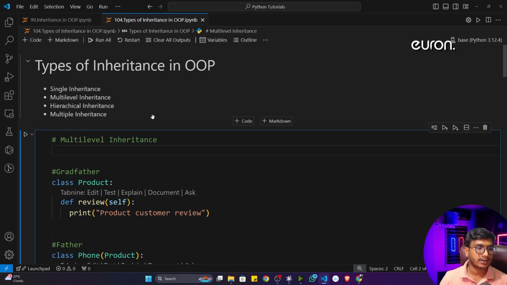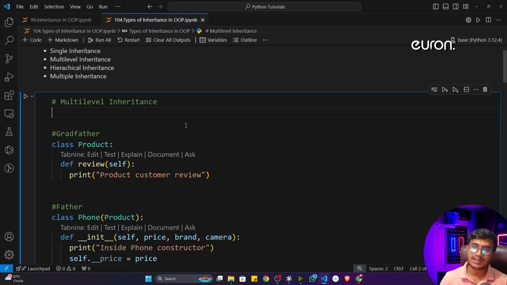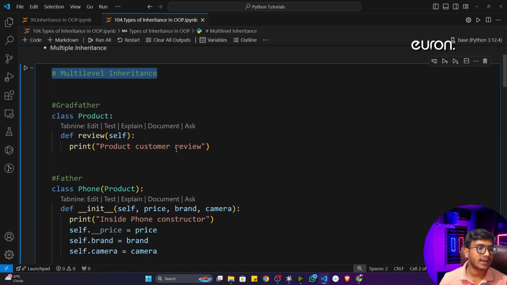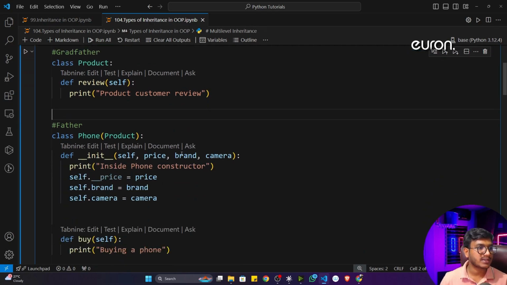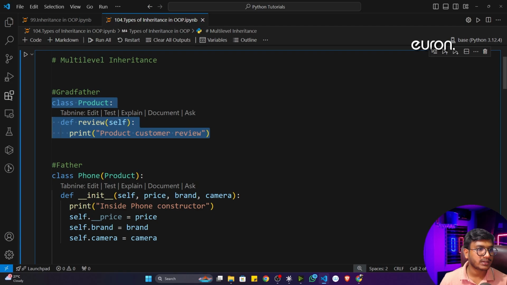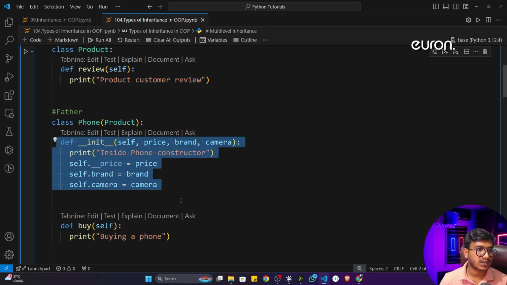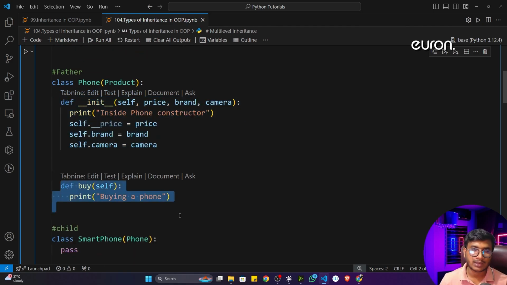So here I have already written all the examples. See, it's very easy. First of all, I showed the multi-level inheritance. Here I have taken some examples. First, I have taken a class called product. Inside product, I have one method called review. Then I have another class called phone, and inside that I have one constructor and one method, which is buy.